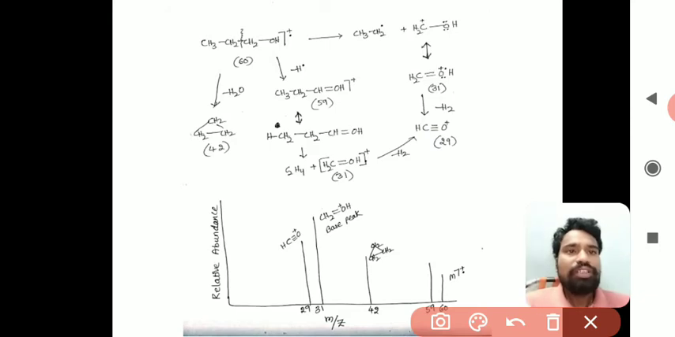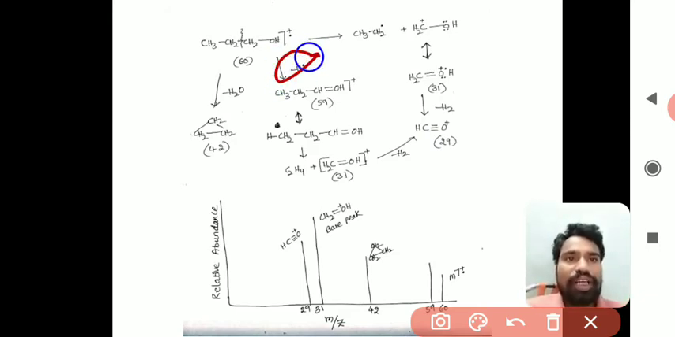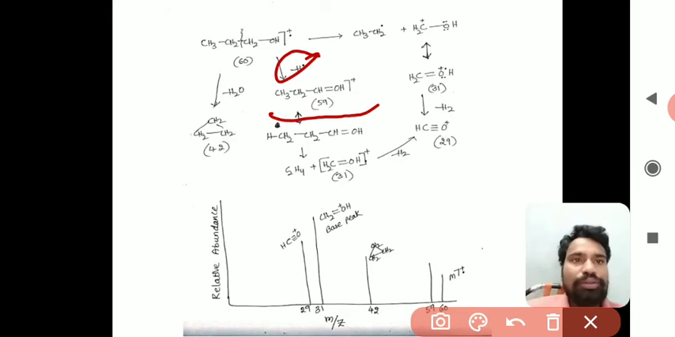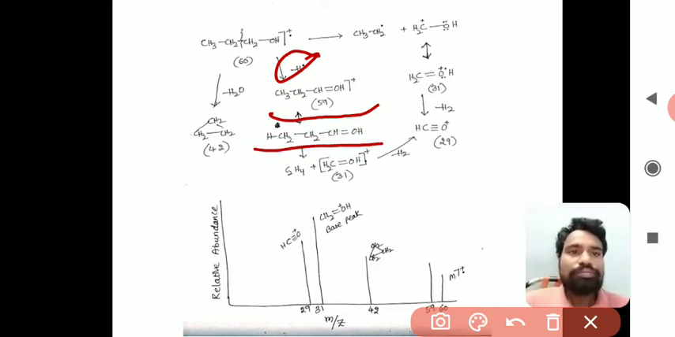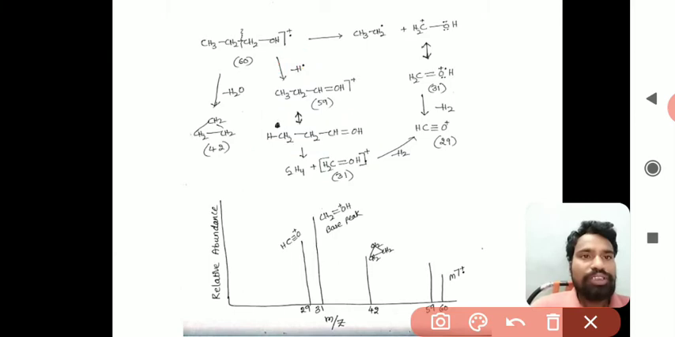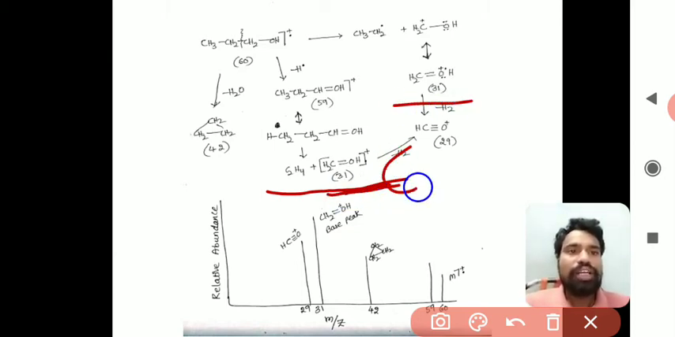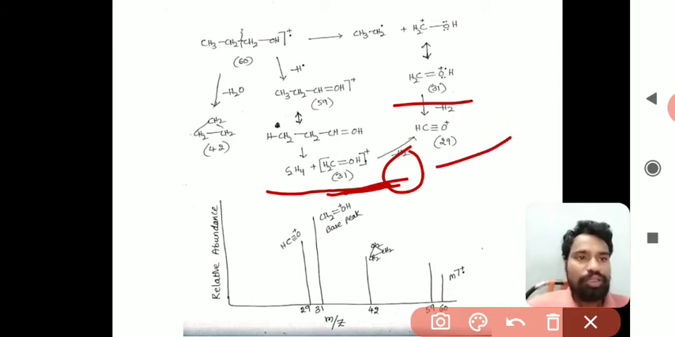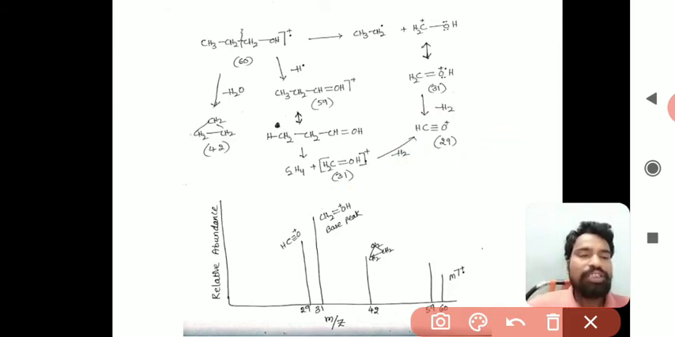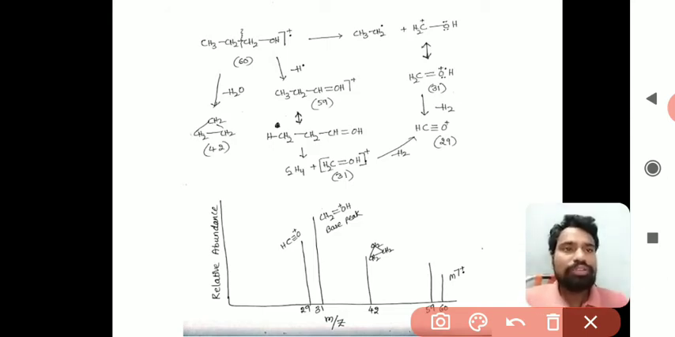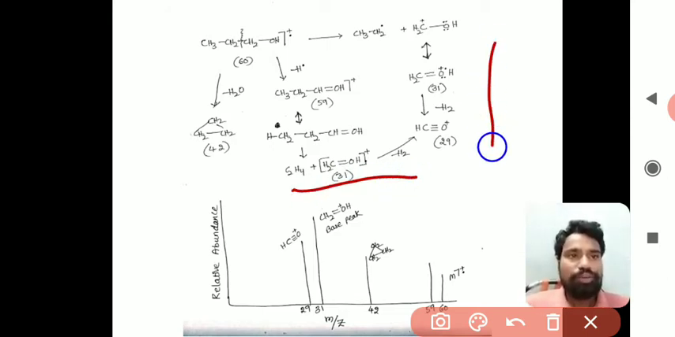Now we will see the second fragmentation process. By losing a hydrogen radical it forms CH3CH2CH=OH+. Then by losing C2H4, that is the ethylene molecule, it forms CH2=OH+ again, and by losing hydrogen again it forms HC triple bond O+. A similar process happened here also.